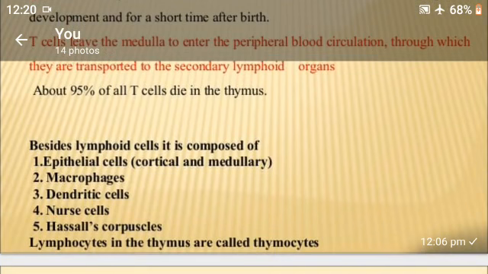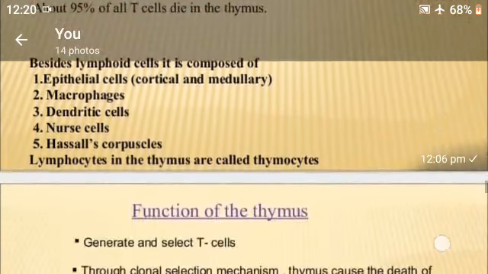Besides lymphoid cells, it is composed of some epithelial cells, macrophages, dendritic cells, nerve cells, and Hassall's corpuscles. Lymphocytes in the thymus are called thymocytes.